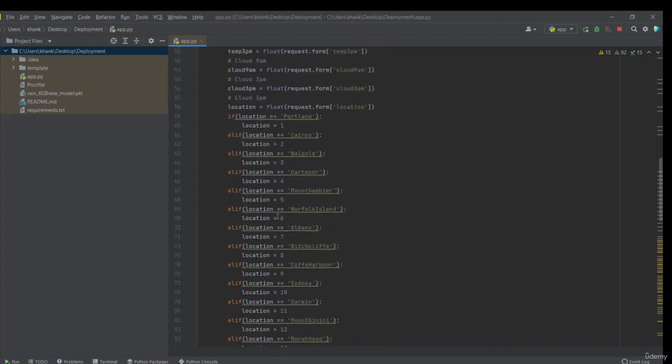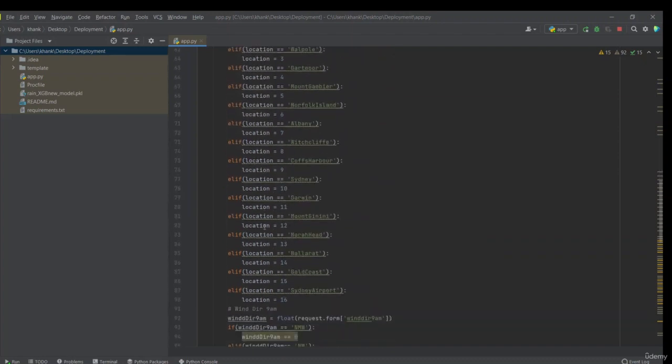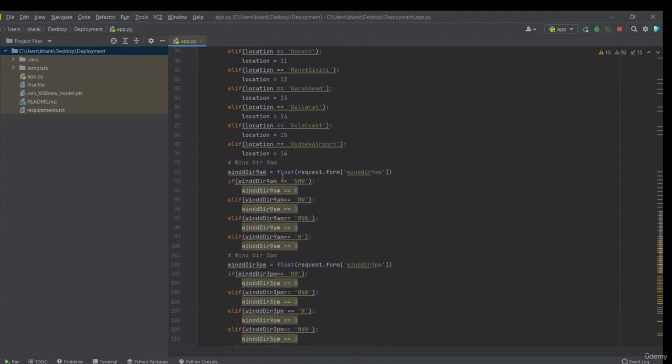You can write for all the 47 locations, it will be a very big code. The same thing I have done for all the categorical variables. Wind direction: if the wind direction the user inputs is NNW, then it is 0. Then if NW, that is 1. That is the same method I have mapped, which I have used in my machine learning model, right?